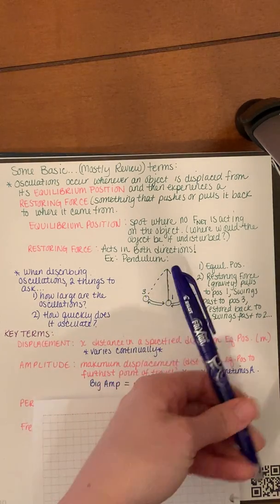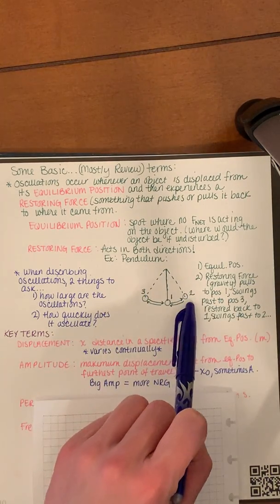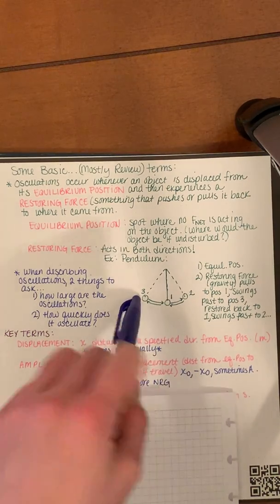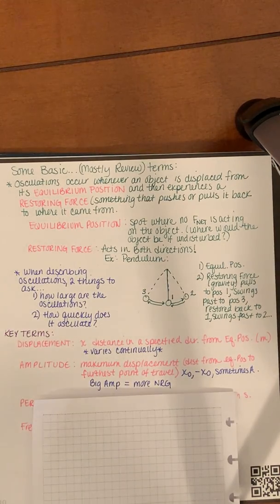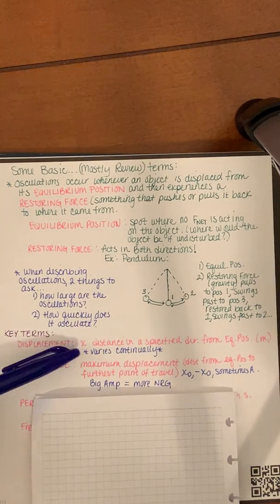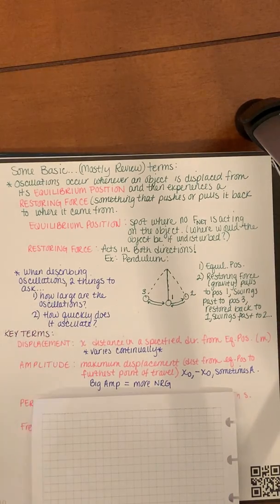So in other words, we would say that this position 2 here would be X naught, and maybe position 3 over here, since we're moving to the left, we call that negative X naught. So that represents that maximum displacement. We have to find a marker in our equations to talk about maximum displacement. So that's why we have this little subscript here, because this again is always varying.